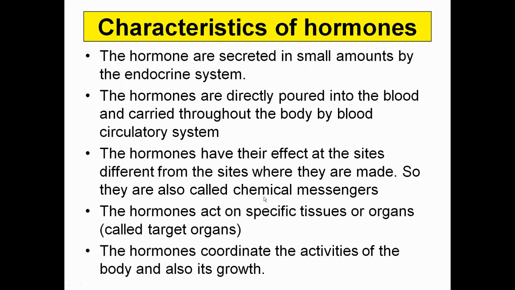Now comes the characteristics of the hormones. Hormones are secreted in very small amounts by the endocrine glands present in the body. They pour the secretion directly into the blood, and it is transported along the circulatory system of the body. They act as chemical messengers. They act on a particular organ of the body which is referred to as the target organ. So that's how they coordinate various activities of the body in terms of growth and various physiological functions.